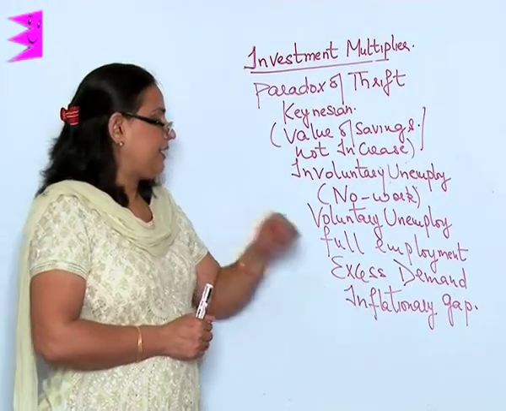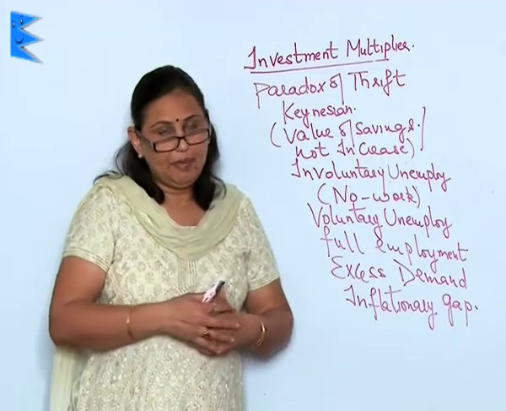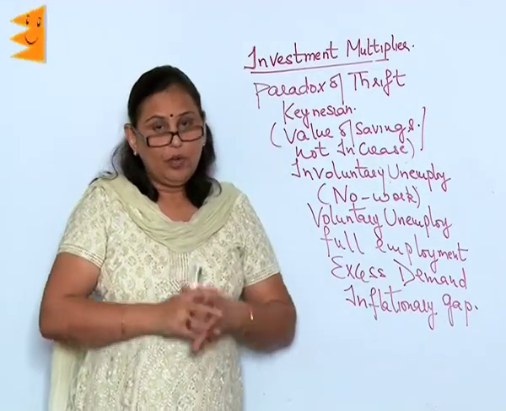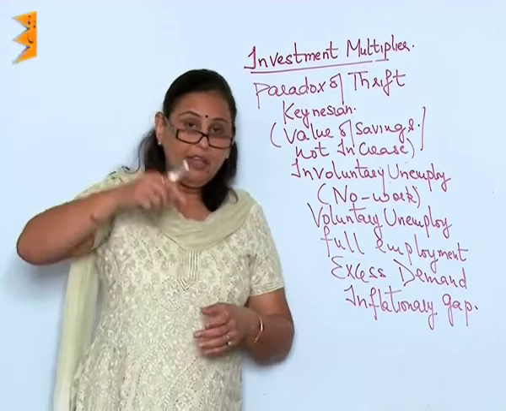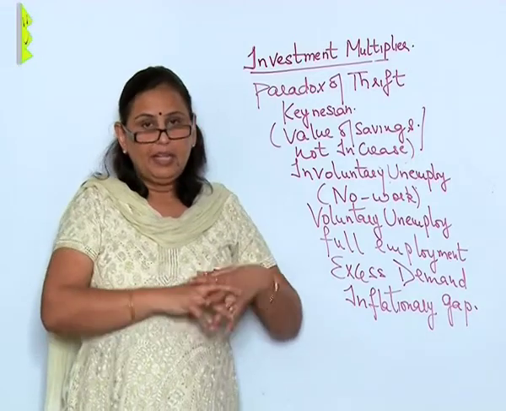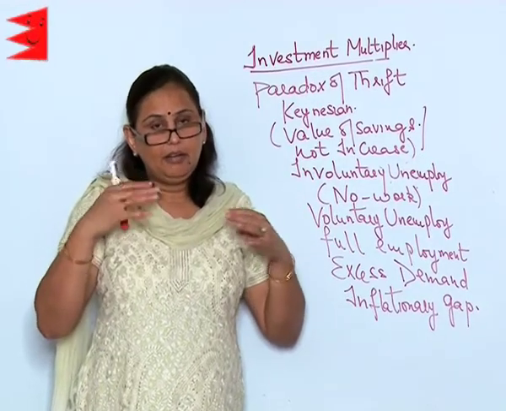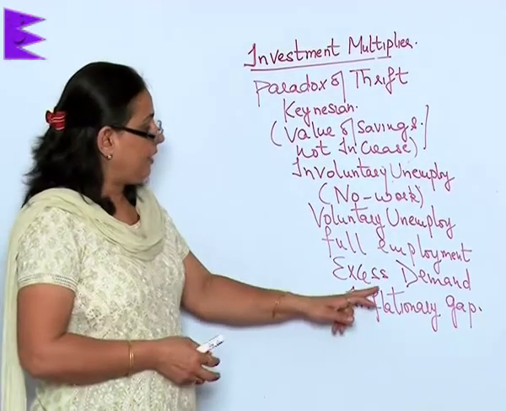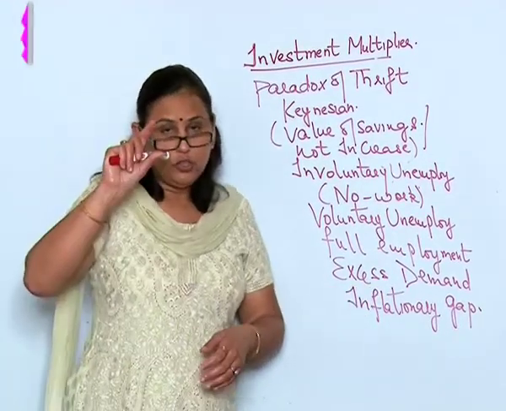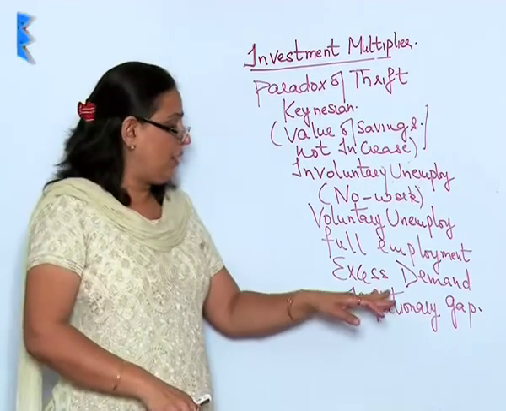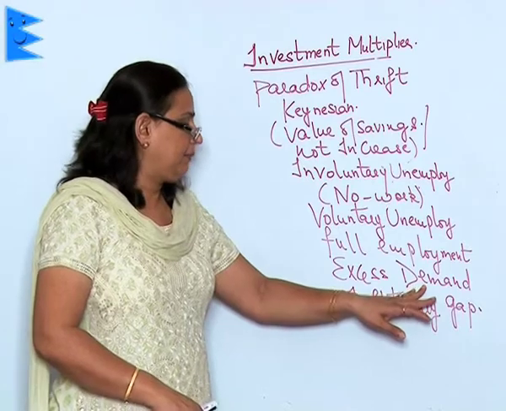Then excess demand. What is excess demand? Whatever is the production, whatever is the output, if the demand is more than that, that is to say, there are say 50,000 pairs of shoes in the market, but the demand is 55,000. So, that 5,000 more demand is called the excess demand.